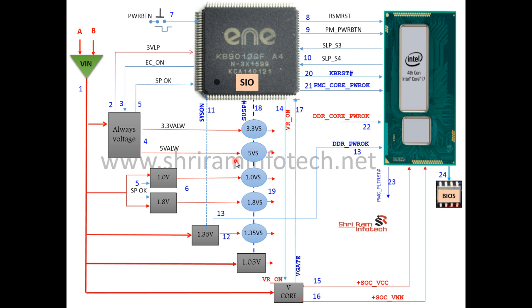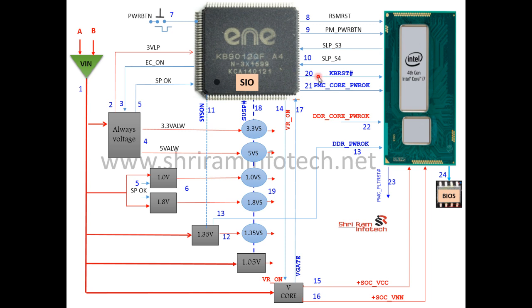Okay, so in this way we can see how this entire section works. At step number 19, all the voltages will be generated, and they go to the different sections, to the respective components. And in step number 20, SIO emits one signal, that is called KB reset.